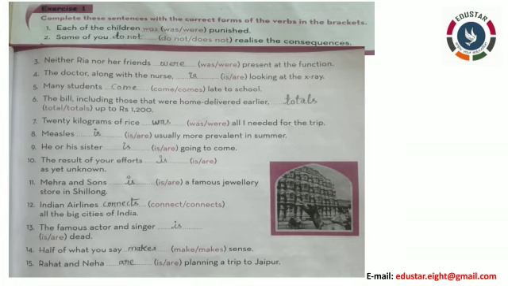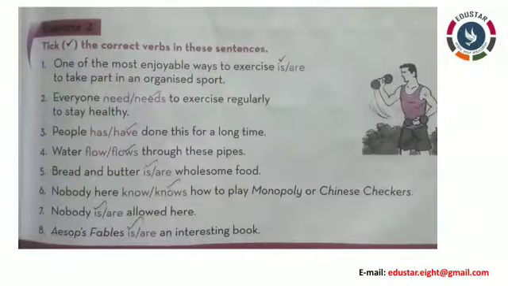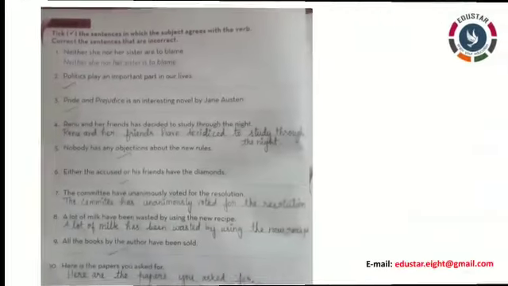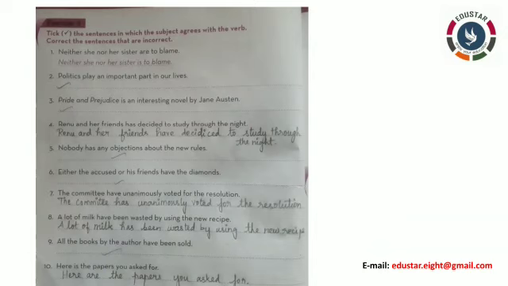Now see exercise 2. In exercise 2 you have to just tick the correct form of verb. So do that properly. Totally 8 sentences are here. Do that accordingly. Some sentences I have used in your question session too, so it will be easy for you to do. Now let's move on to exercise 3. In exercise 3, if the sentence is correct, put a small tick in the given line. If the sentence is wrong, you have to change the verb alone and write the whole sentence as it is. Totally 10 sentences are there. See it properly and then write it.